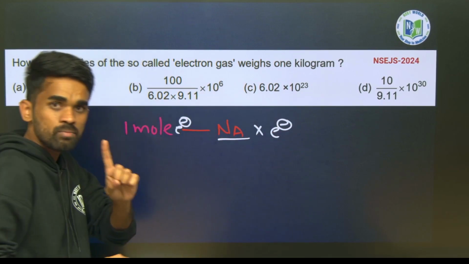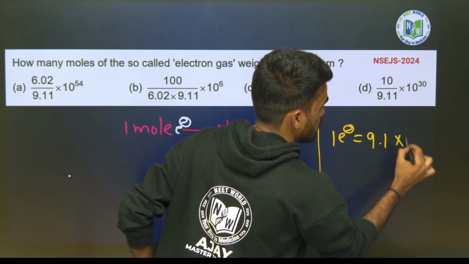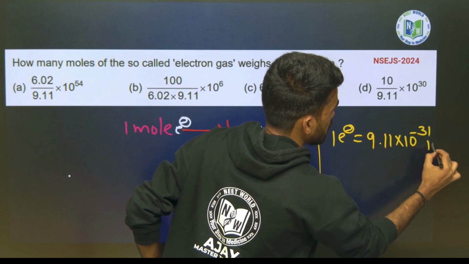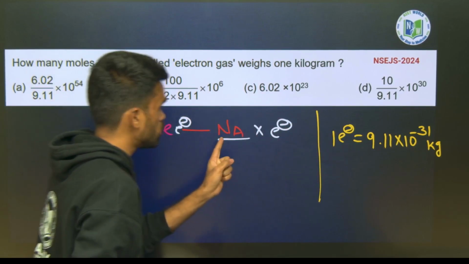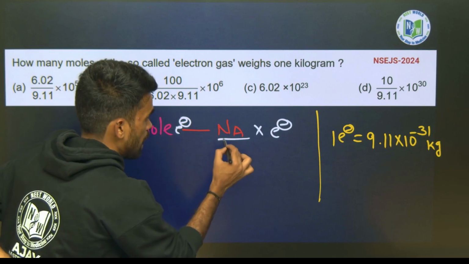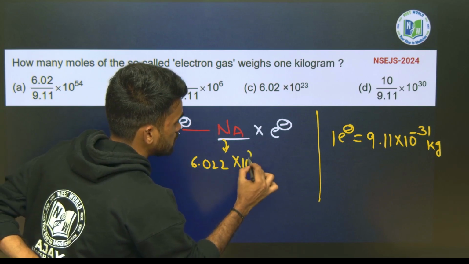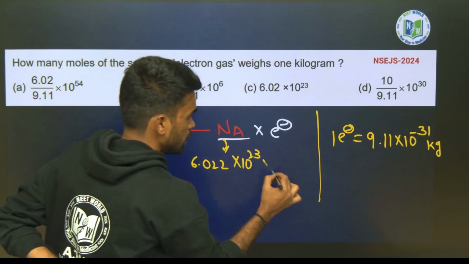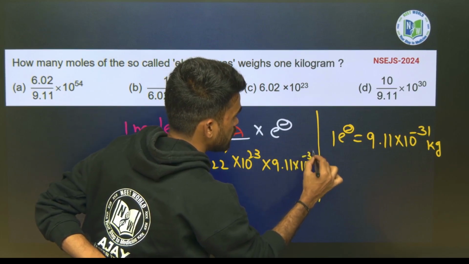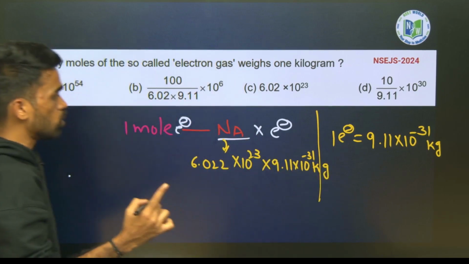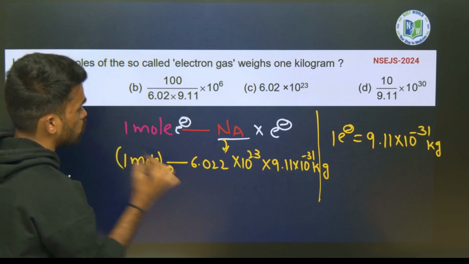1 mole of electrons contains Avogadro number of electrons. We know 1 electron weighs 9.1 × 10^-31 kg. So this is the mass of 1 electron. Here, for 1 mole of electrons, take Avogadro number, 6.022 × 10^23 electrons, each electron having 9.11 × 10^-31 kg. So this is the mass of 1 mole of electrons.